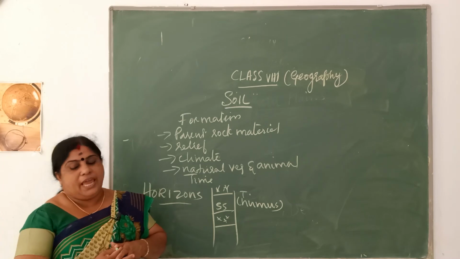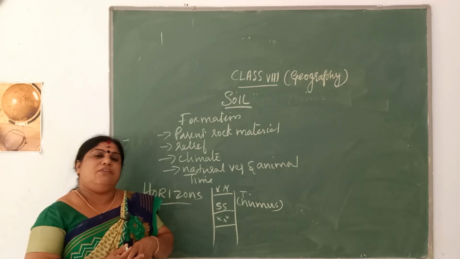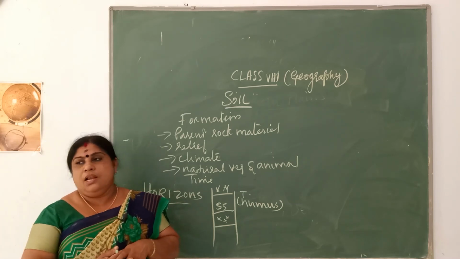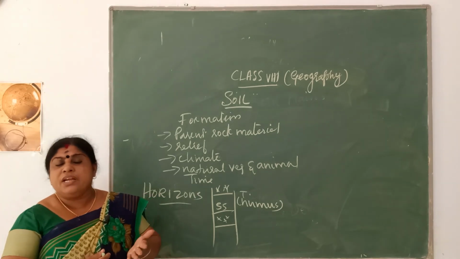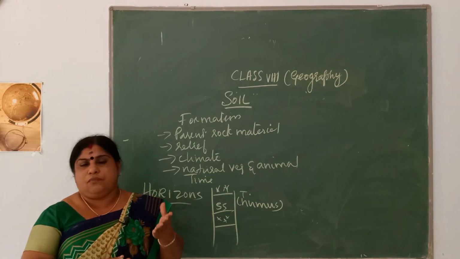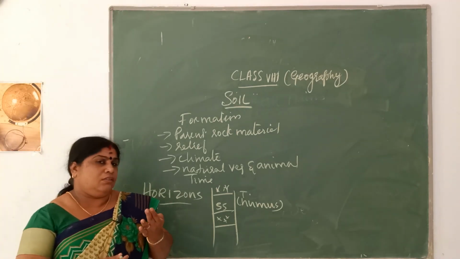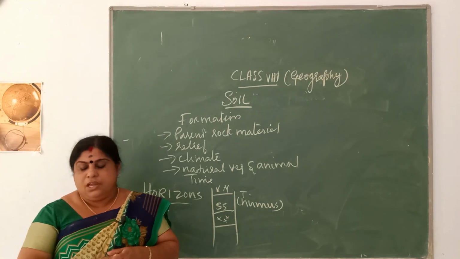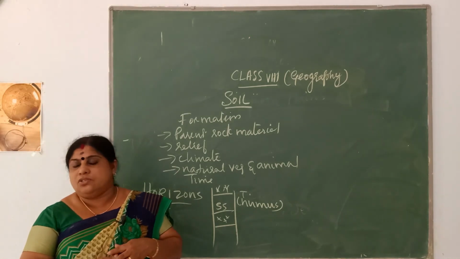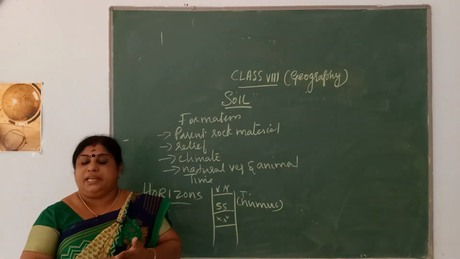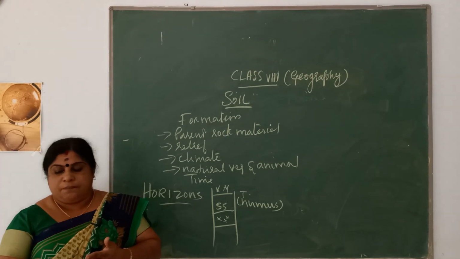Now moving on to the agents of erosion. What are the different agents of soil erosion? The different agents of soil erosion include wind, water, glaciers, etc. These are the main agents of erosion, and they may also result in the degradation of soil. Okay, thank you.